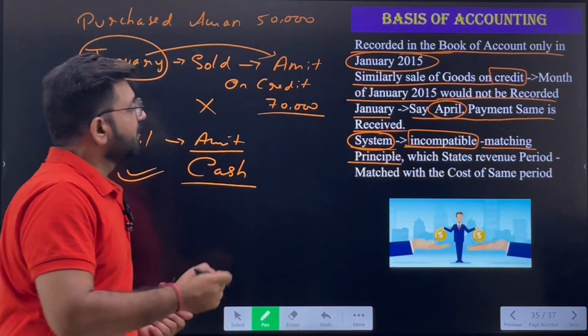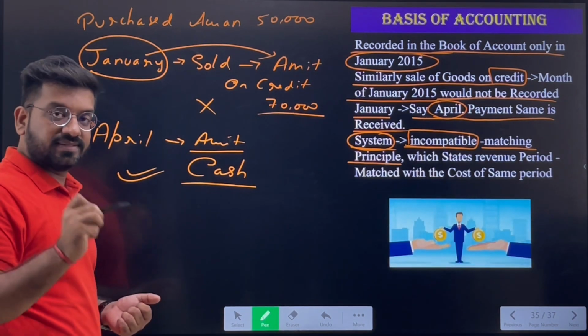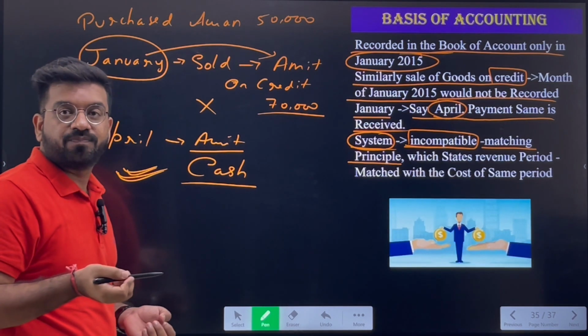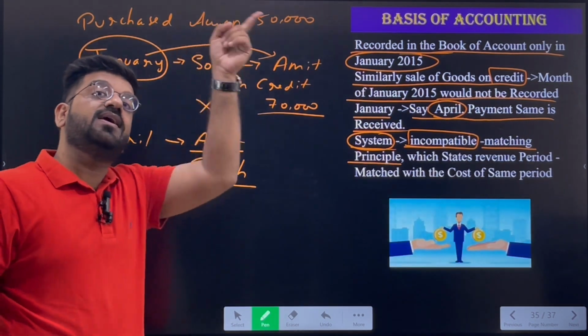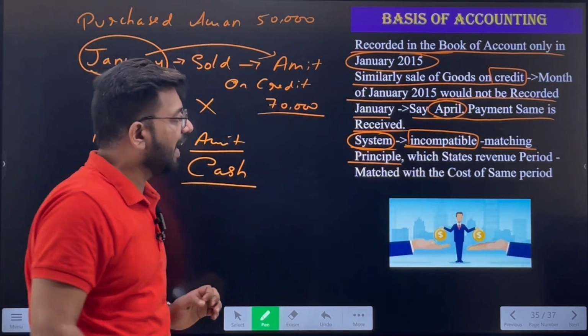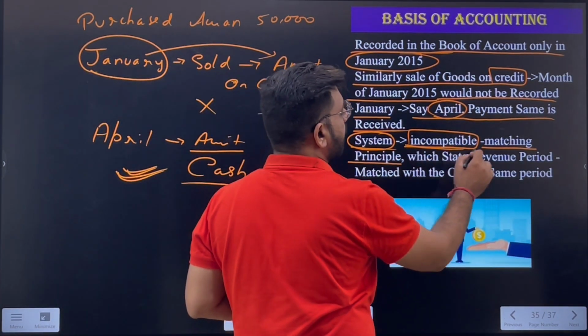Why? Because the cash basis only records the transaction when the actual cash is received. So we will record this in the month of April, even though the expenses were made in January to purchase the goods. Are you getting my point? So that's why this system is incompatible.